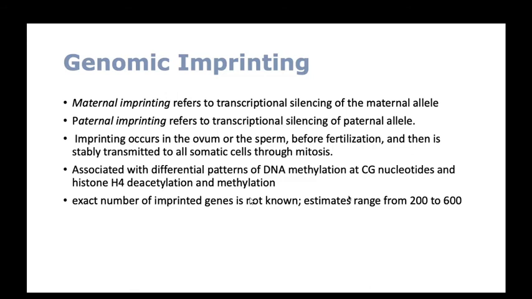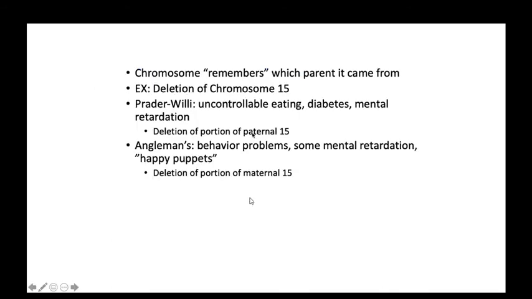Examples of chromosomal imprinting are Prader-Willi syndrome and Angelman syndrome. In Prader-Willi syndrome, the patient has uncontrolled eating, diabetes, and mental retardation. Here the deletion occurs in a portion of the paternal chromosome, the paternal part. For Prader-Willi, remember paternal.